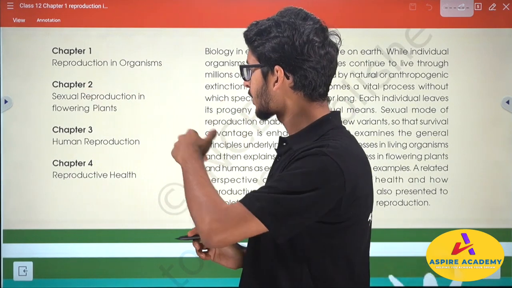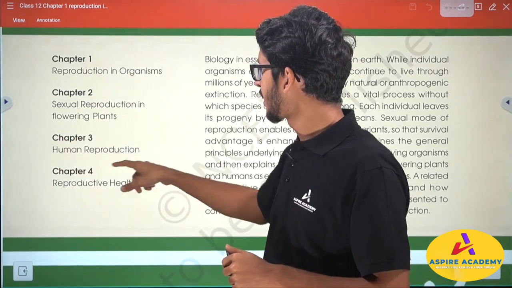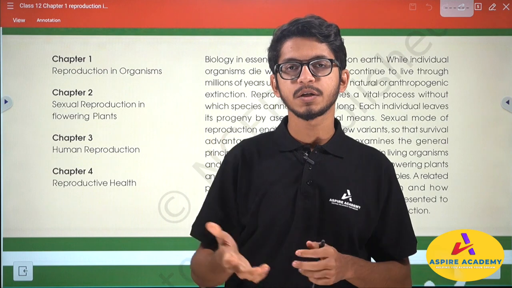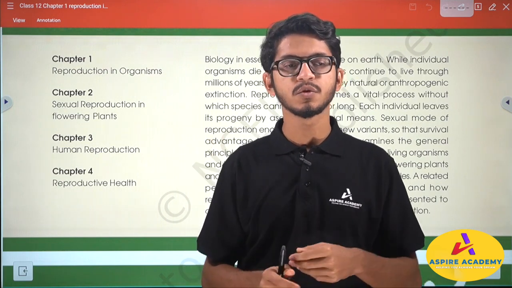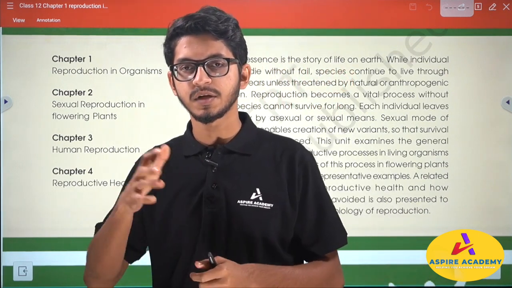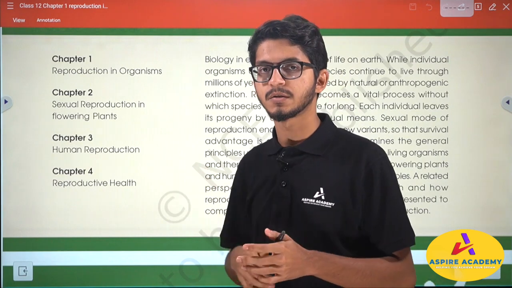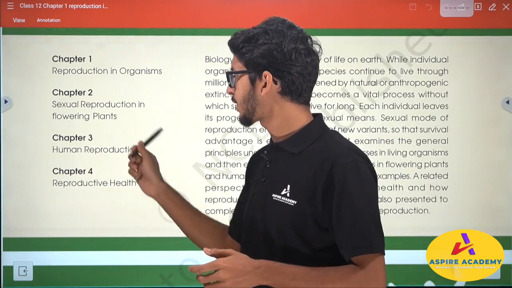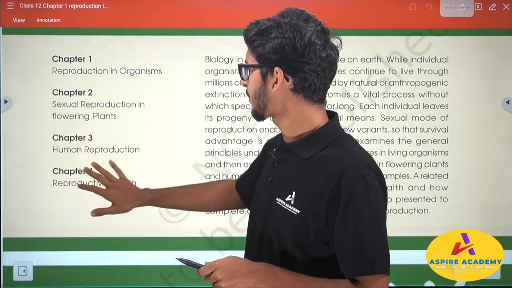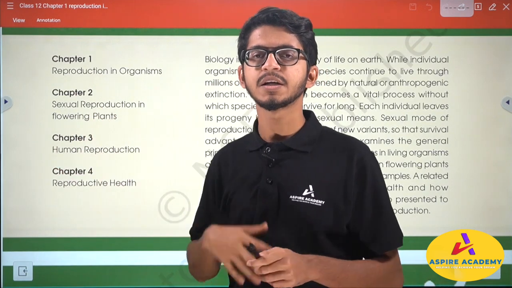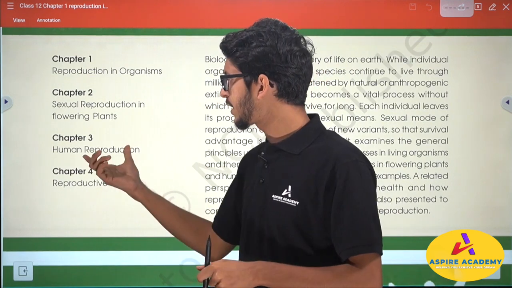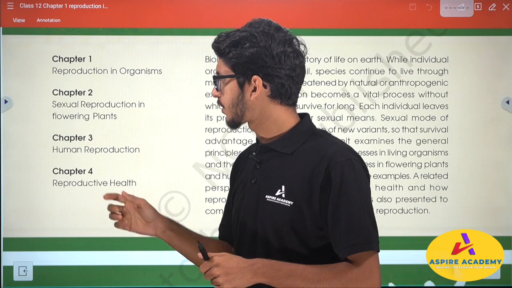In chapter 3 we are going to talk about human reproduction, because obviously we are studying biology, and one of the key focuses of biology is to study humans in a more diverse way, because the study of human anatomy and its different forms is crucial to our understanding. Medical study completely deals with this section. So our main focus will be on human reproduction, where we talk about male and female reproductive structures and organs, how they function, and the key hormones related to that.